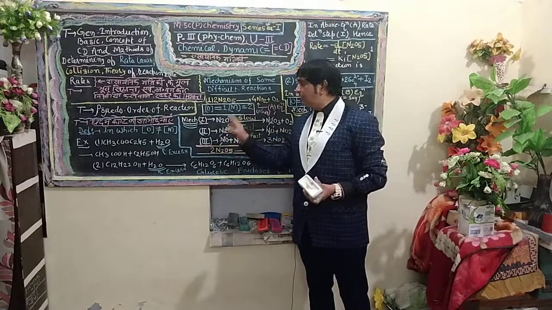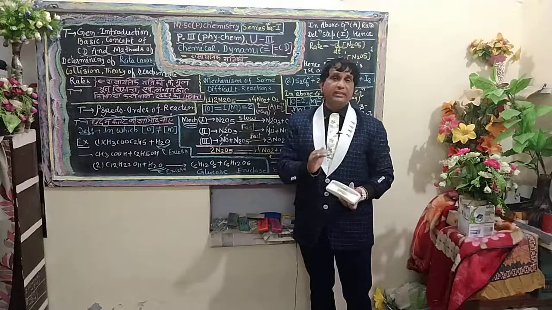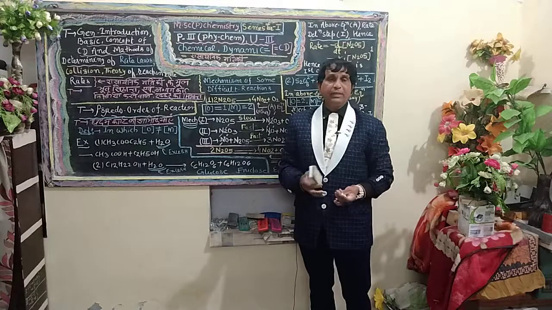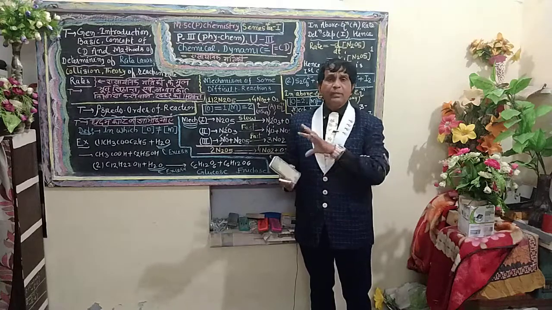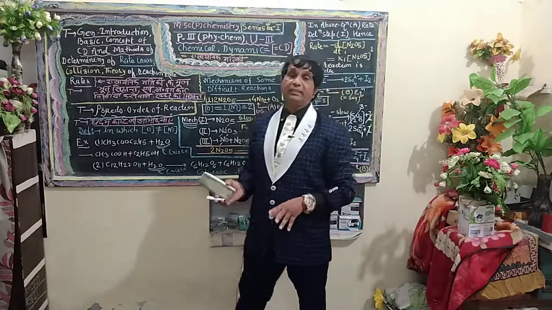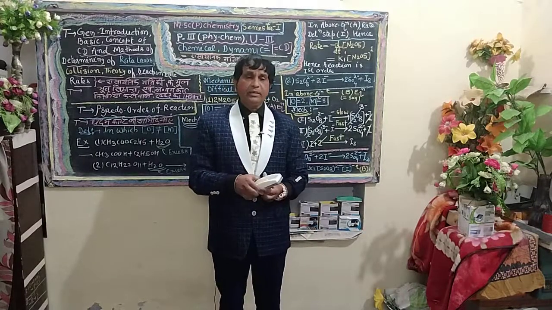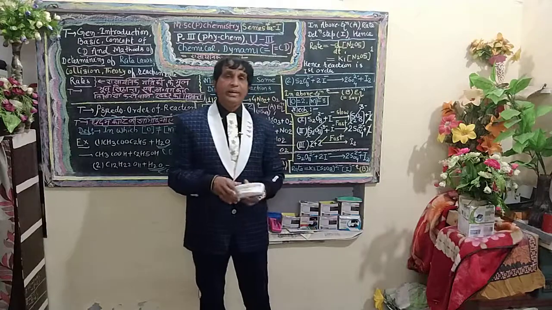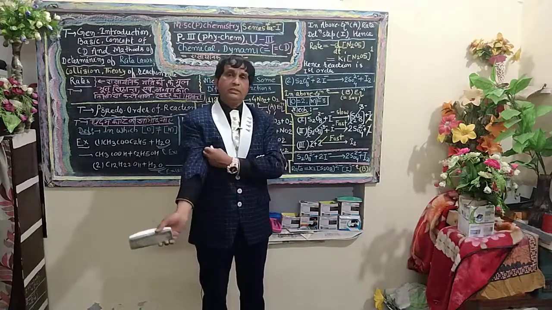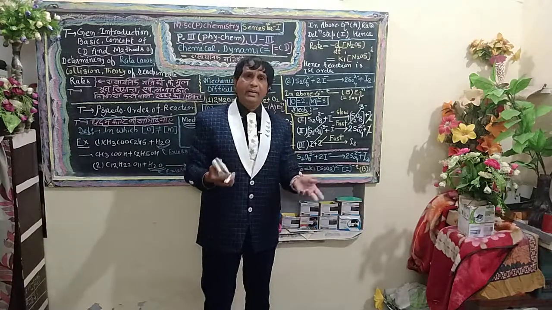Since N2O5 is present in the form of reactant, a negative sign will be used, because as the reaction progresses and the equilibrium shifts in the forward direction, the concentration decreases.